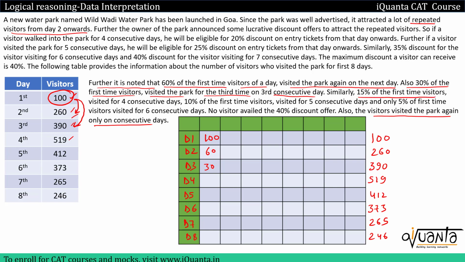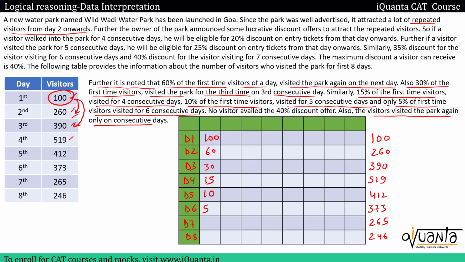After that, 15% of the first time visitors visited for 4 consecutive days. So 15% of 100 will visit on the 4th consecutive day as well. 15% of 100 is 15. After that, 10% of the first time visitors visited for 5 consecutive days. So 10% of this 100 is 10, they will visit for the 5th consecutive day. At last, 5% of first time visitors visited for 6 consecutive days. So 5% of 100 will be 5, they will visit on the 6th consecutive day.